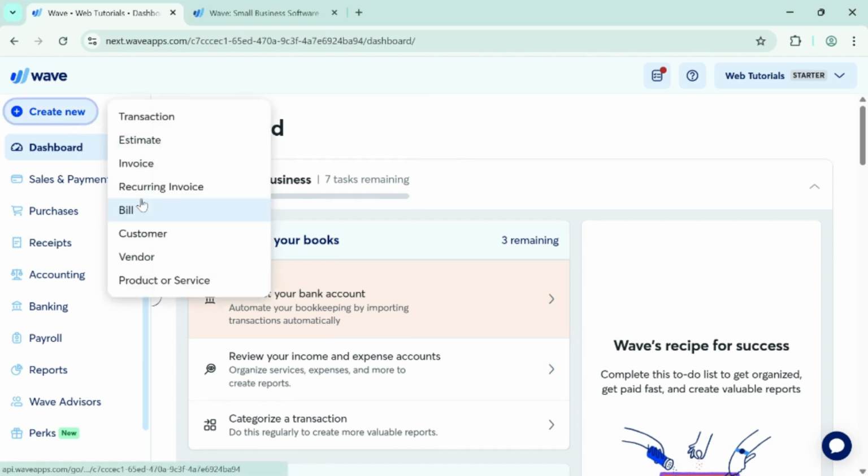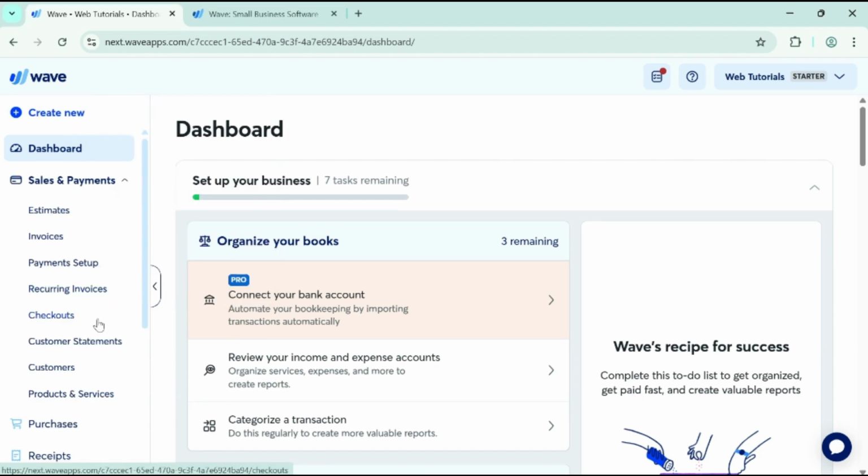Click Create New, and you'll see several options. From here, you can create a new invoice, add a customer or vendor, record an expense, or create a bill. Simply choose the option that matches the task you want to complete. As a general rule, if money is coming into your business, you'll usually work in the sales section. If money is going out, you'll mostly use the purchases section.